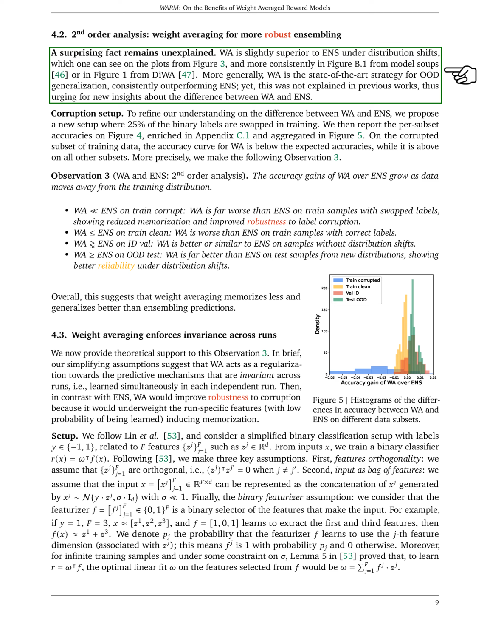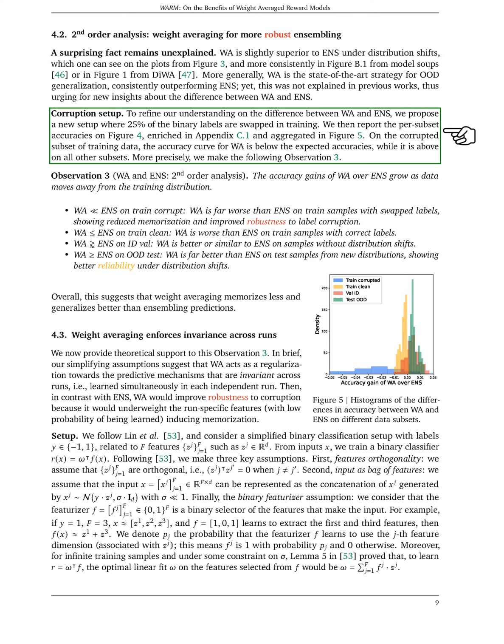Interestingly, weight averaging performs slightly better than ensembling under distribution shifts. More generally, weight averaging is the best strategy for OOD generalization, consistently outperforming ensembling. To better understand the difference between weight averaging and ensembling, we propose a new setup where 25% of the binary labels are swapped in training.